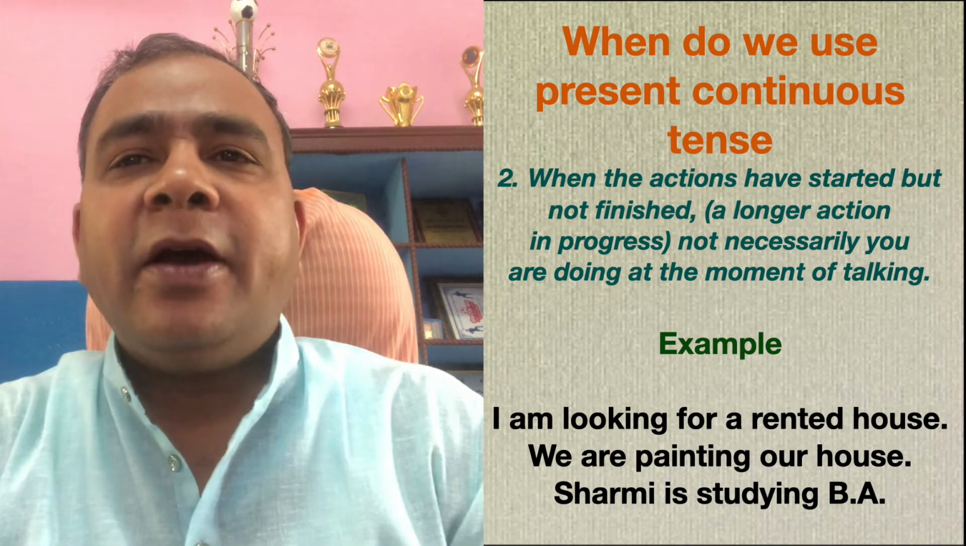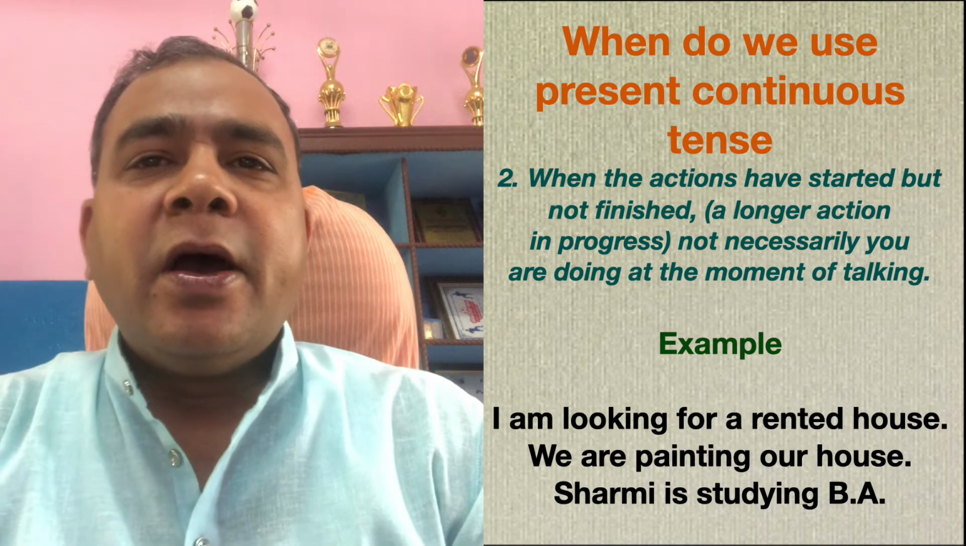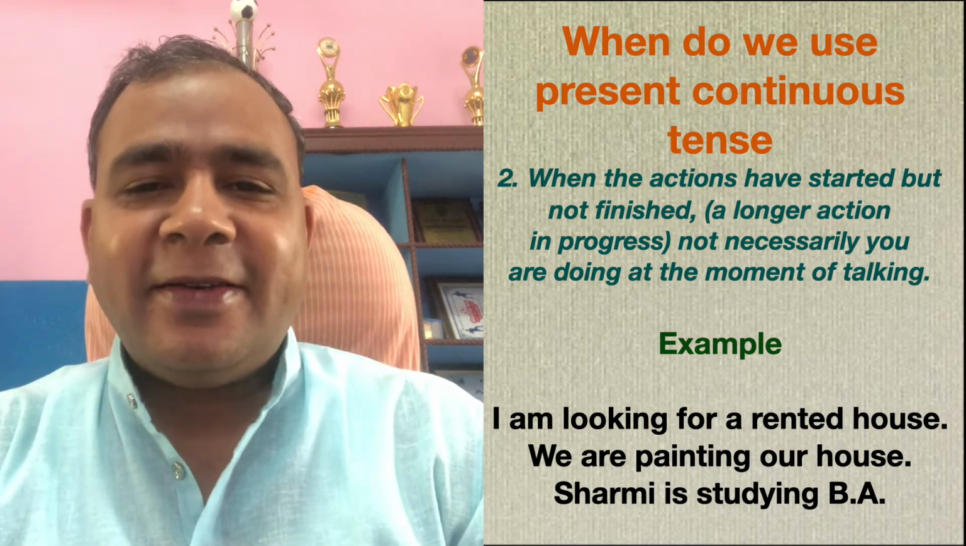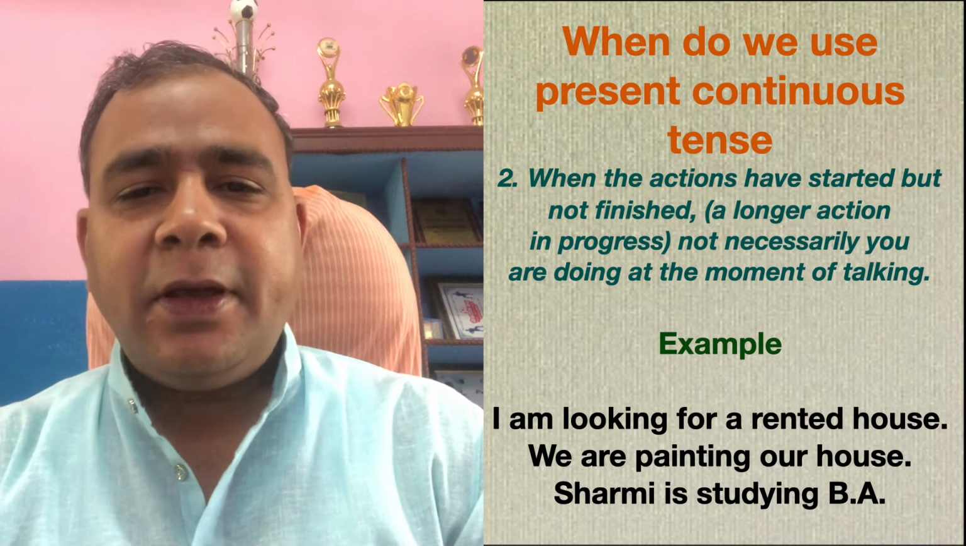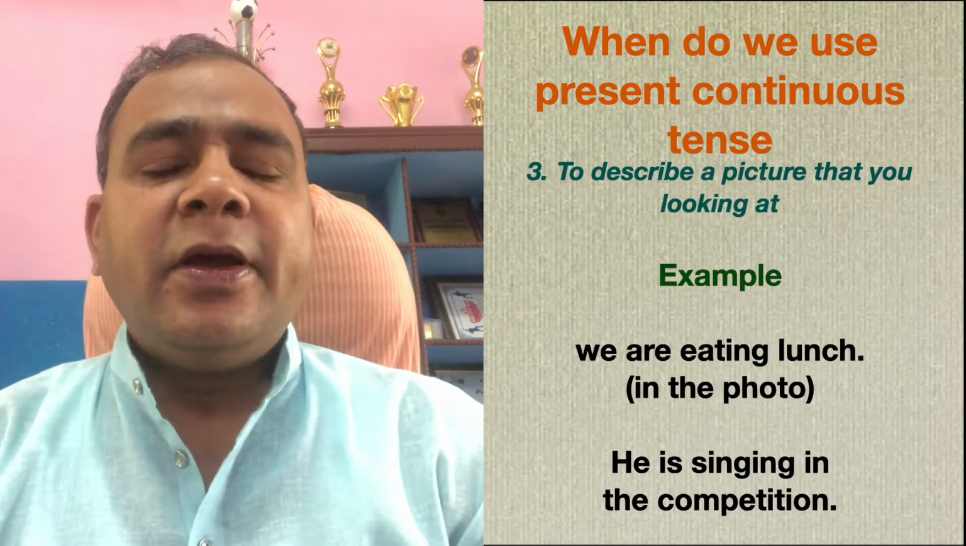We are painting our house. Sharmi is studying BA. She is studying her BA. Okay? Longer action. Number 3.